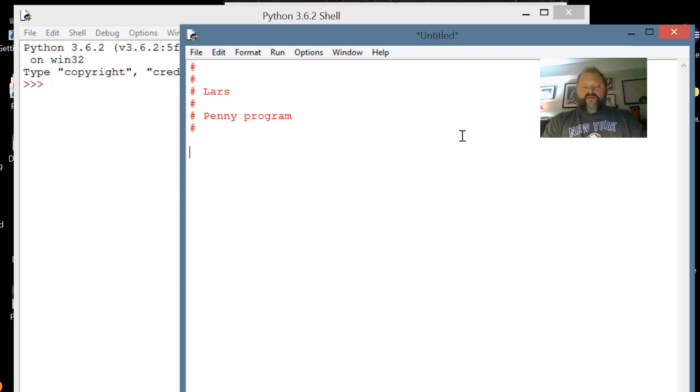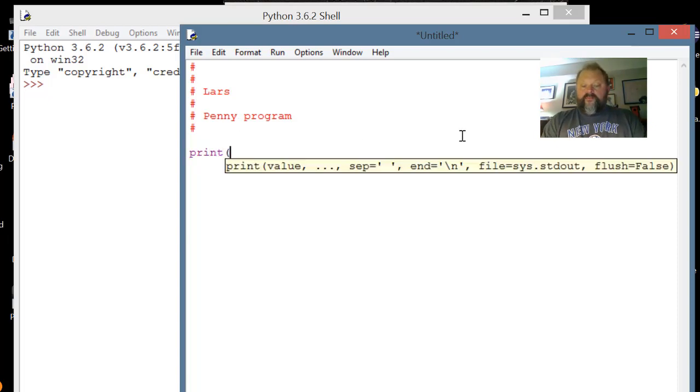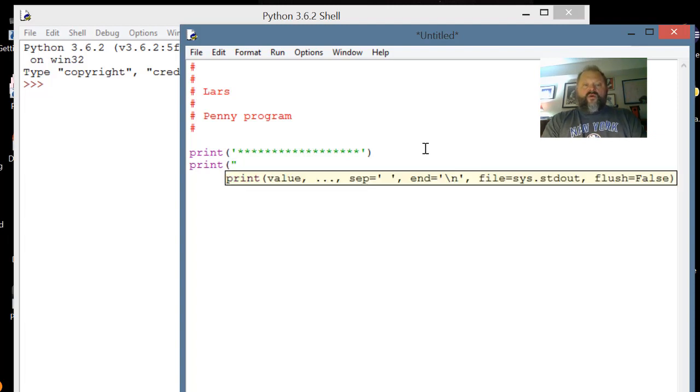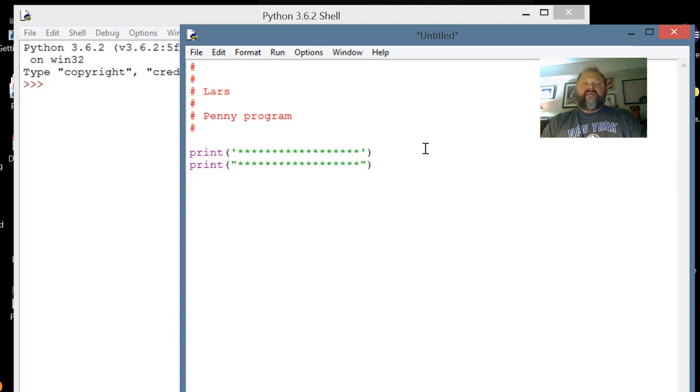So what's the first thing I'm going to do? I think the first thing I'm going to do is print some banners just to let people know, hey, the penny program is here. Now you can delimit your strings with double quotes or single quotes. I think the default for Python is single quotes. The thing is, and I'll show you, that either works. The only thing is that you have to stay consistent.